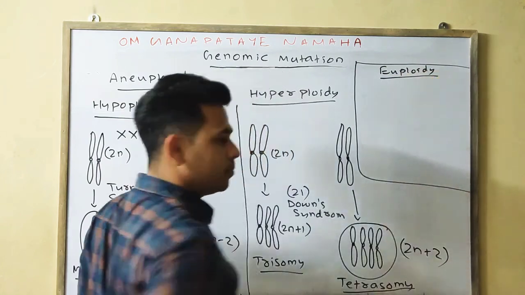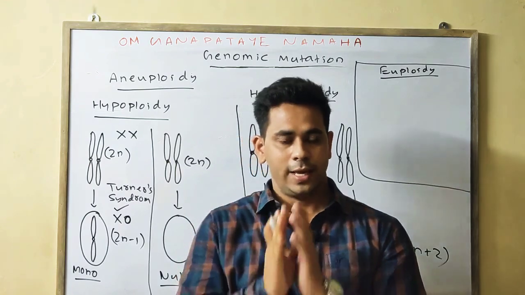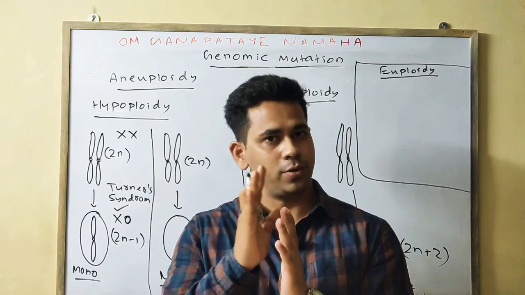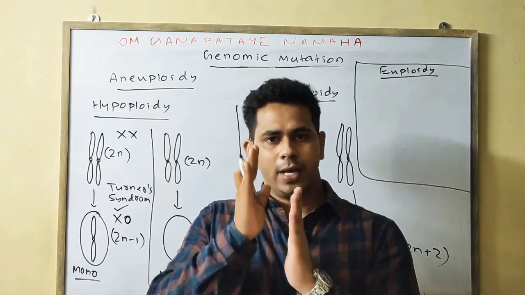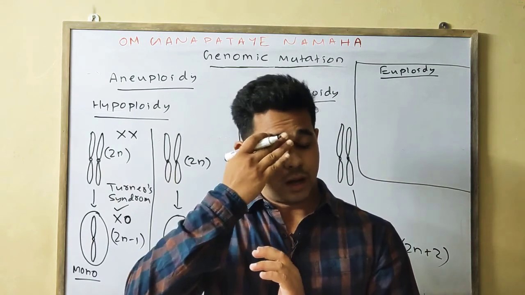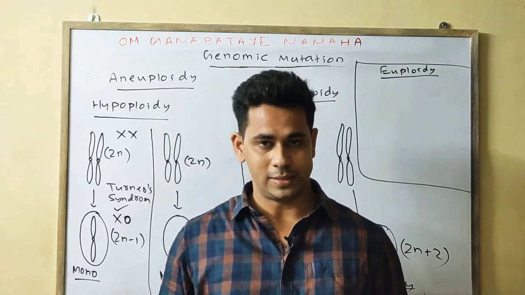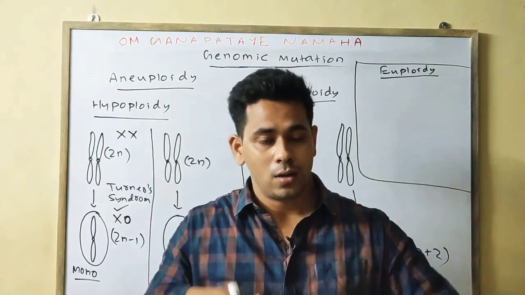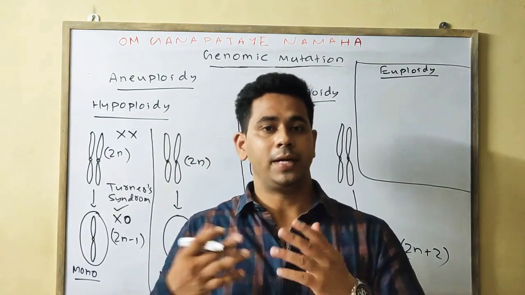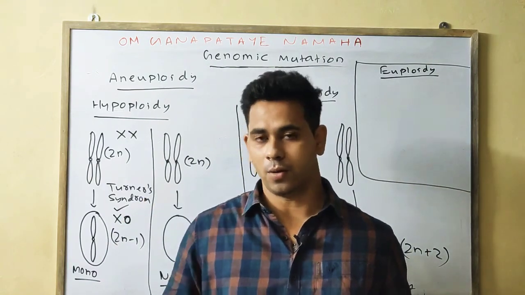Euploidy, as I said earlier, means the set of chromosomes is added. If we have 23 pairs, or 46 chromosomes, and in each pair one chromosome is added, then it is called monoploidy. If two sets of chromosomes are added, then it is called diploidy. If more than two sets are added, it may be triploidy, tetraploidy, pentaploidy, hexaploidy, or more than that.